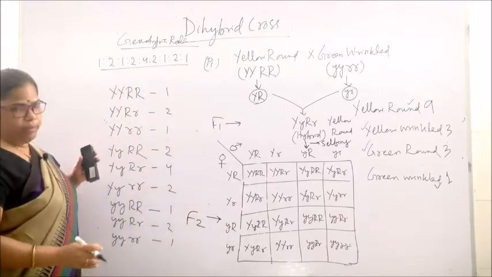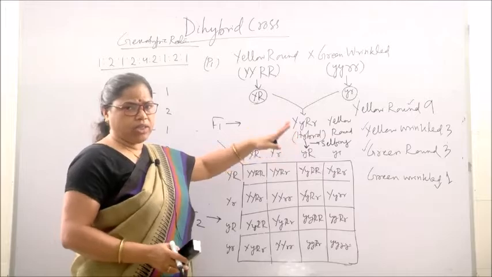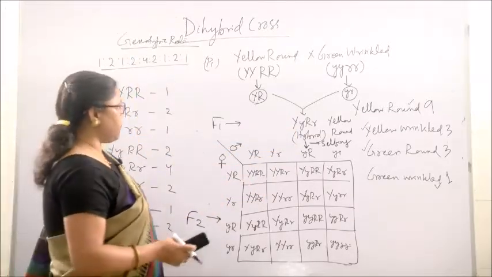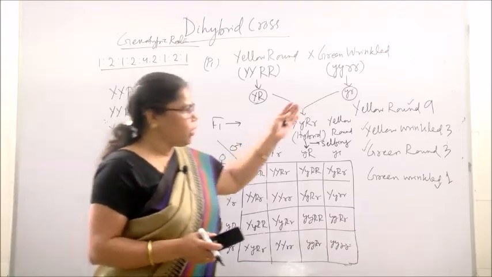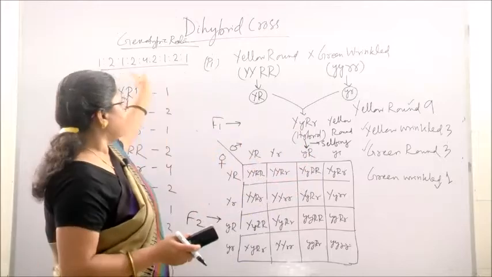It is very simple to remember. You can draw a Punnett square or checkerboard and you can yourself say what the genotypic ratio is. Remember, the phenotypic ratio is 9:3:3:1 and the genotypic ratio is this one.